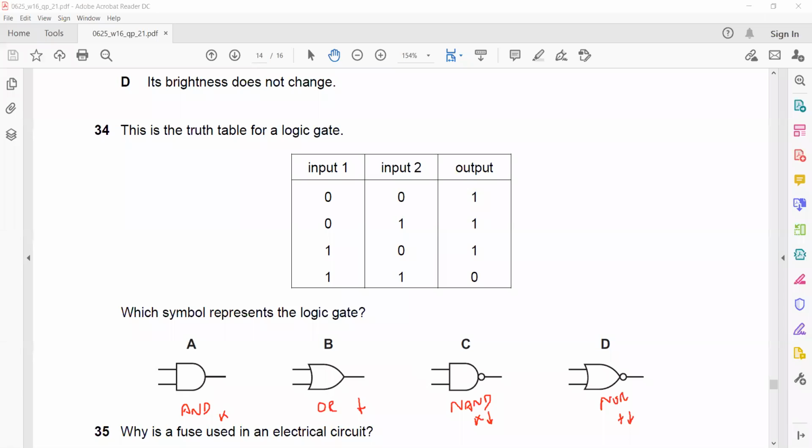Question 34. So it matches with C because multiply and invert. 0 multiplied by 0 is 0, invert is 1. 0 multiplied by 1 is 0, invert is 1. 1 multiplied by 0 is 0, invert is 1. 1 multiplied by 1 is 1, invert is 0, so it matches with NAND gate.